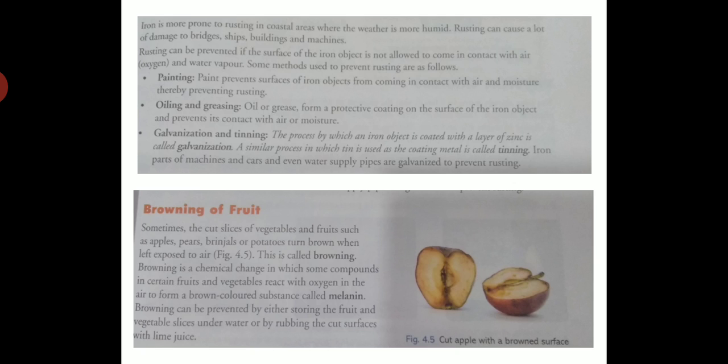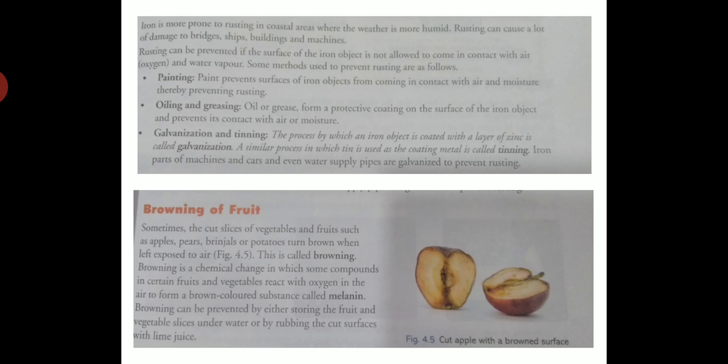And students, we can say that browning is a chemical change in which some compounds in certain fruits and vegetables react with oxygen in air to form a brown colored substance called melanin. So how can you prevent this browning? You should know how to prevent this browning.